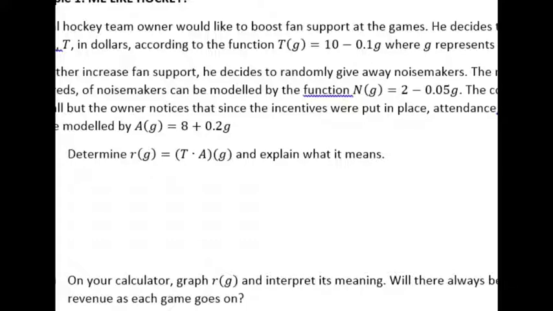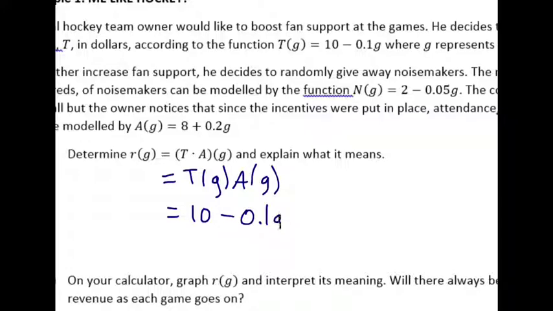Okay, so whenever you see that dot, that really just means T of G times A of G. You're just multiplying those two functions together. Okay? So T of G was 10 minus 0.1G. And A of G was 8 plus 0.2G. Okay? And we're calling that new function R.